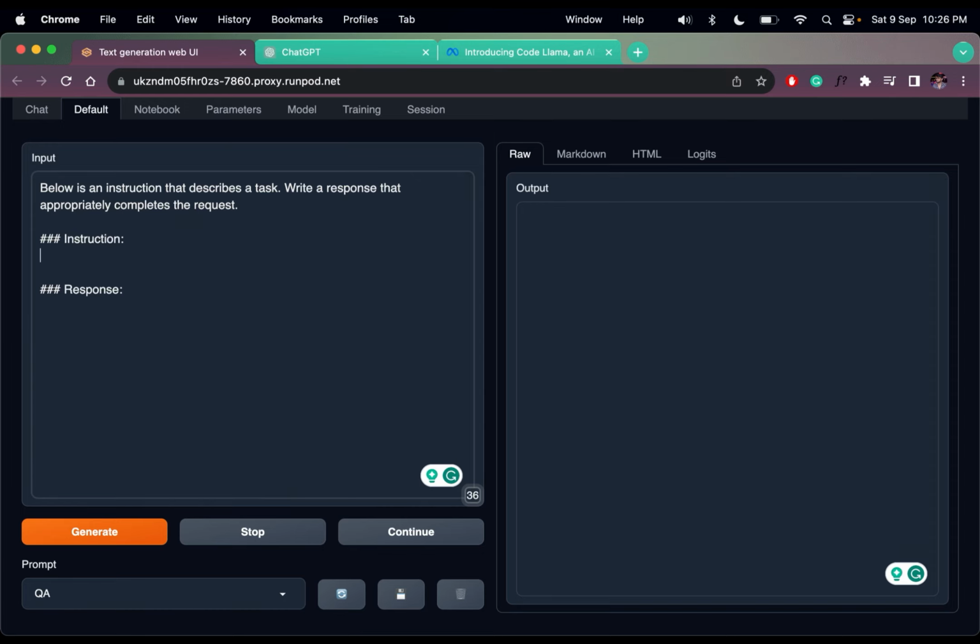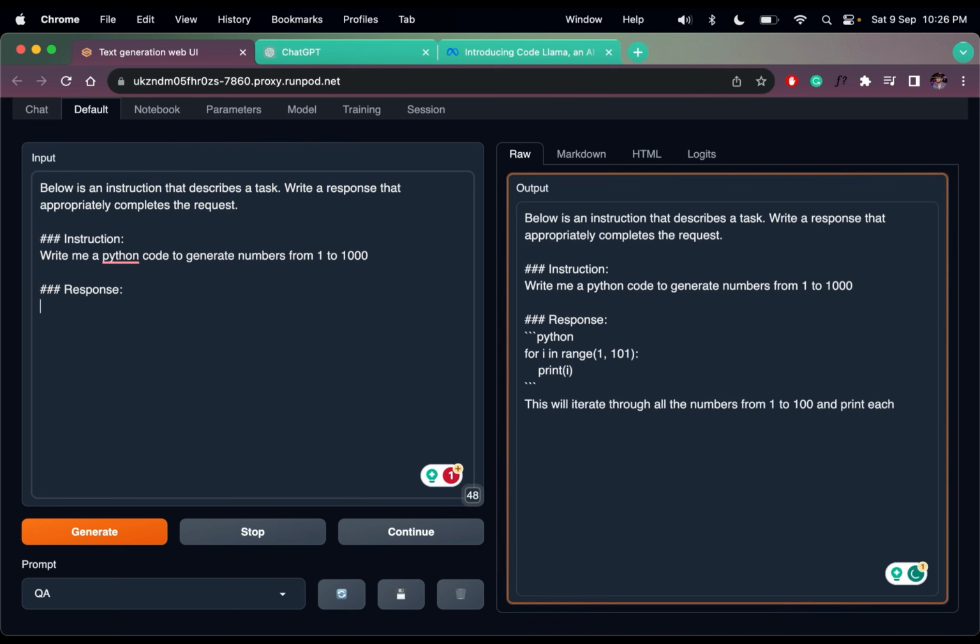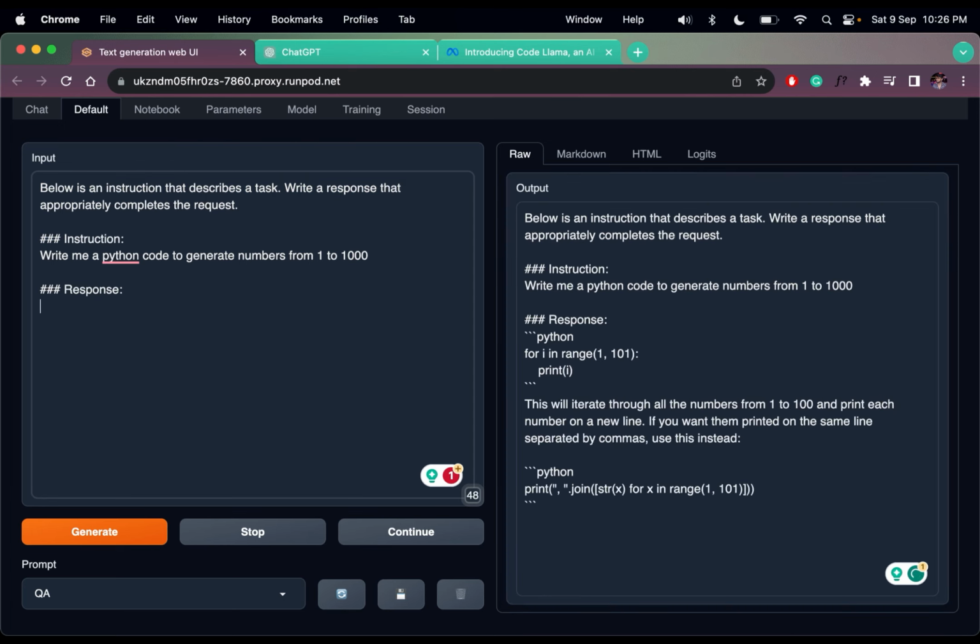Let me write something like: write me a Python code to generate numbers from 1 to 1000. Click generate. First, let me copy this prompt, and we have to write the exact steps we have written here: below is an instruction that describes a task, write a response that completes the request.